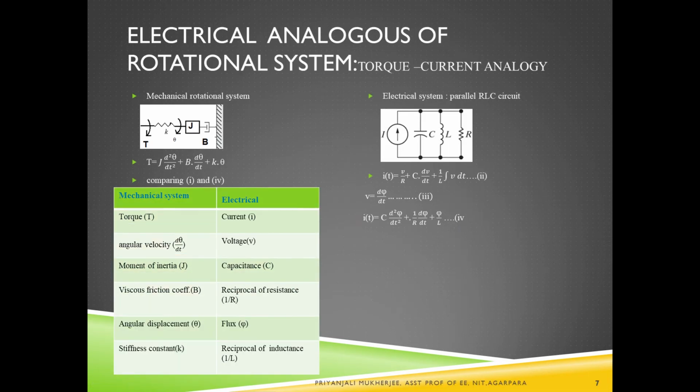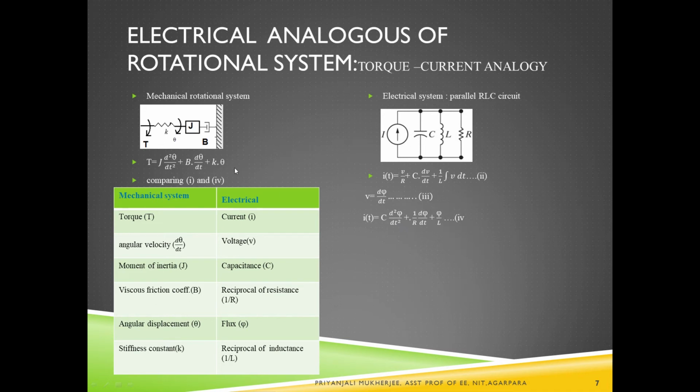Next is the torque current analogy. For the torque current analogy, we will consider the mechanical rotational system and the parallel RLC circuit with current source. So in this section, we are getting the torque equation, T is equal to J d square theta dt square plus B d theta dt plus k theta. And in the parallel circuit, in the same way, we are finding the equation 4, that is C d square phi dt square plus 1 by R d phi dt plus phi by L.